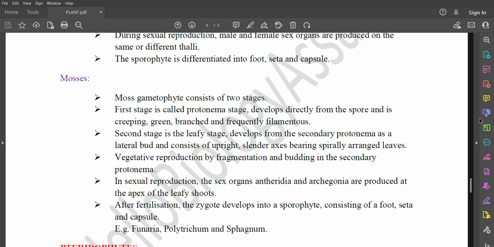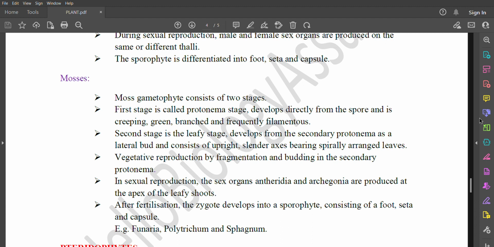Mosses. The moss gametophyte consists of two stages. The first stage is called the protonema stage, which develops directly from the spore and is creeping, green, branched, and frequently filamentous. The second stage is the leafy stage, which develops from the secondary protonema as a lateral bud and consists of an upright, slender axis bearing spirally arranged leaves.